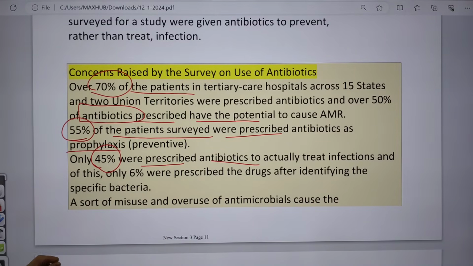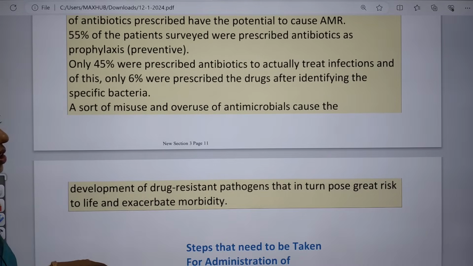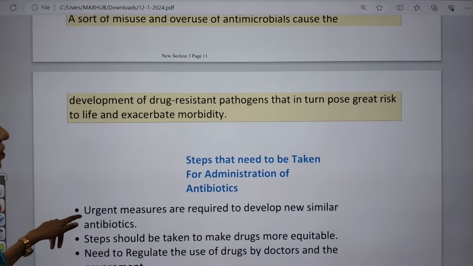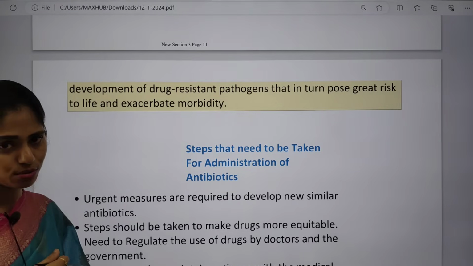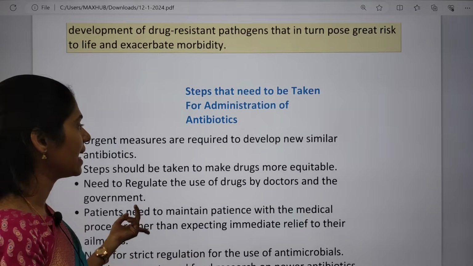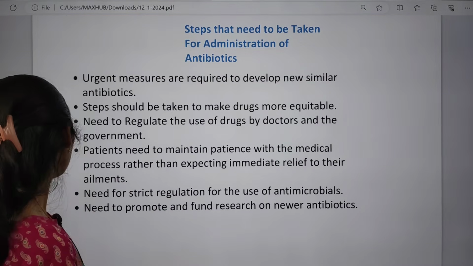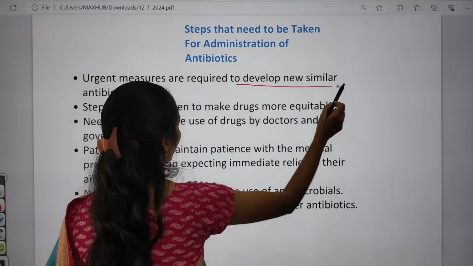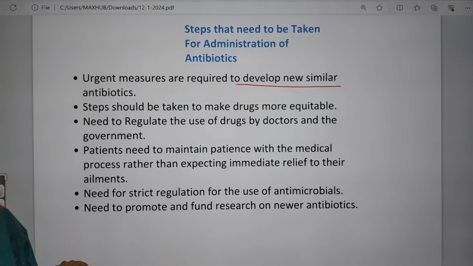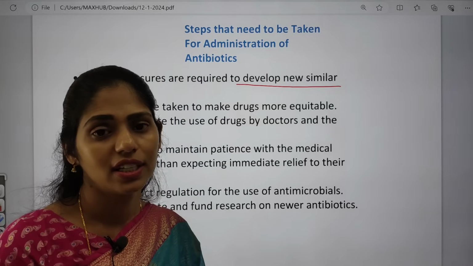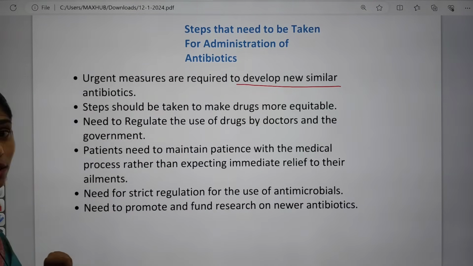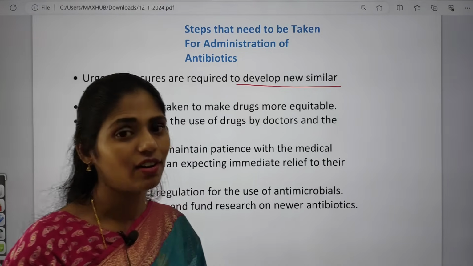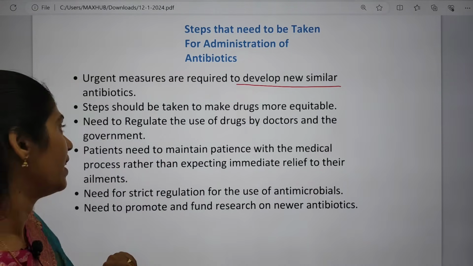Not more than that. So in this way we can see there is a misuse and overuse of antimicrobials or antibiotics. Because of this, there is a danger of drug-resistant pathogens evolving. So we have to be very careful. What are the steps that can be taken? The first one is developing new antibiotics. If the antibiotics available in the market are not working, the disease burden will increase, right? So to address this issue, we can go for research and development and come up with a new set of antibiotics.